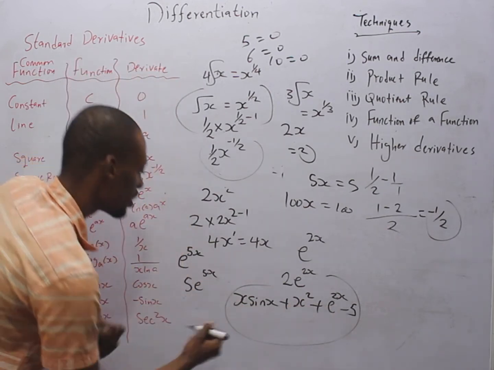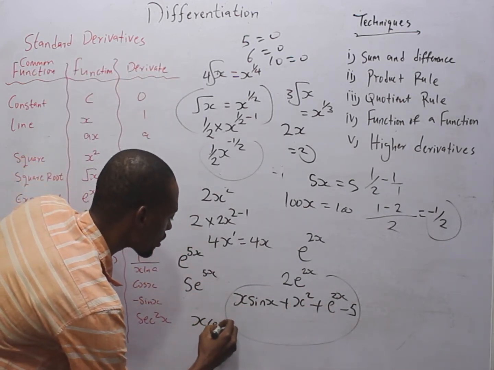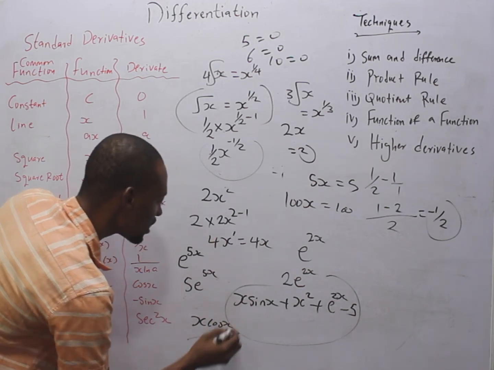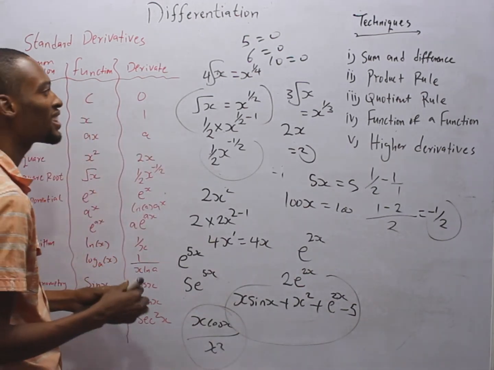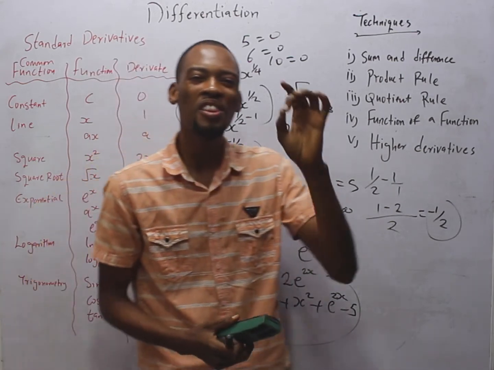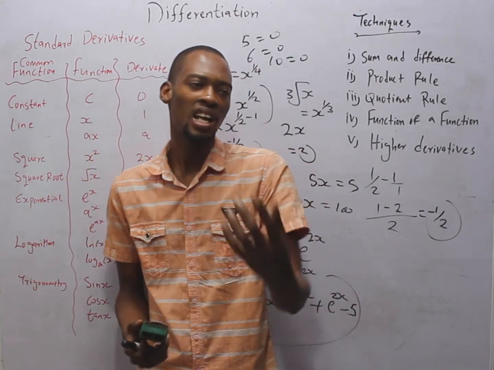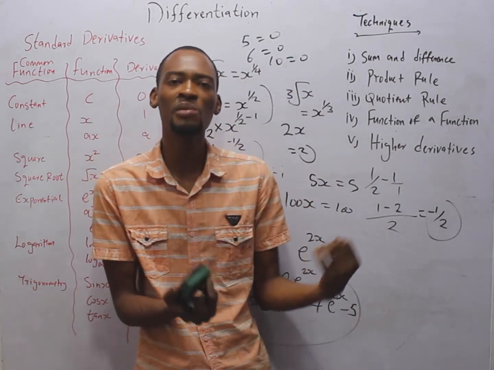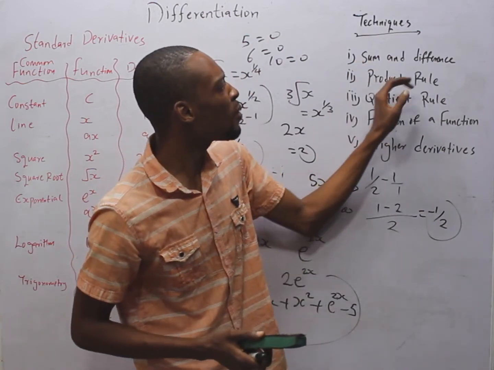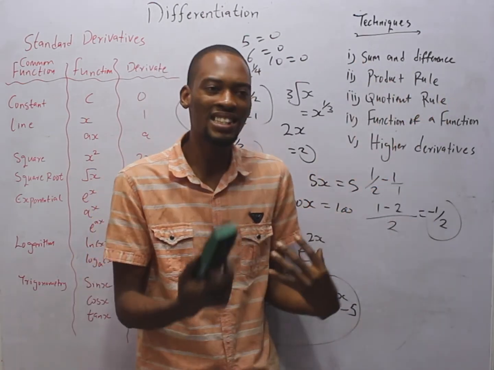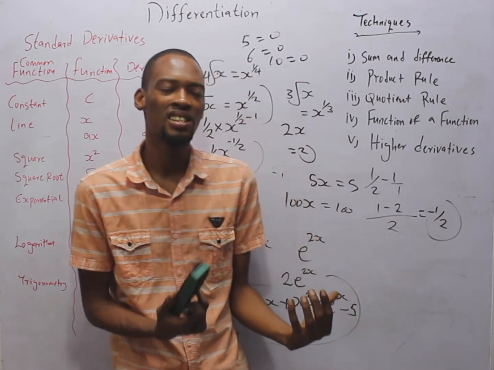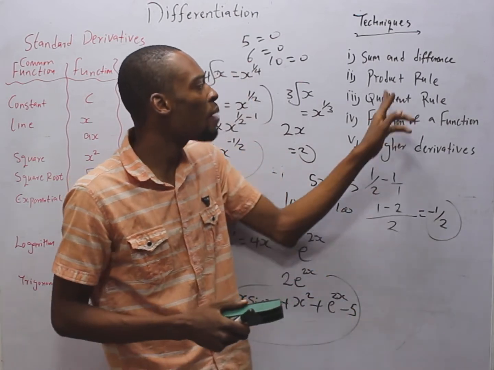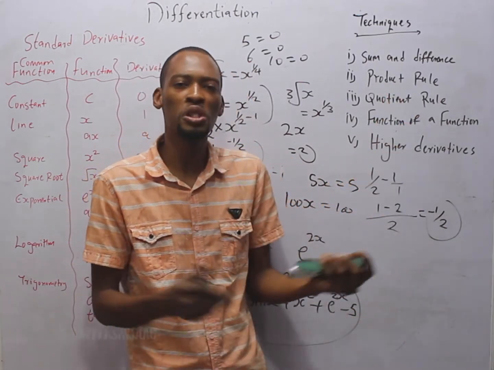Sometimes you can have s cos s over s squared. In this case, they are dividing. This time around, we begin to use differentiation techniques. The top techniques we shall be dealing with are sum and difference, when you are adding or subtracting in differentiation. Product rule is for when functions multiply.